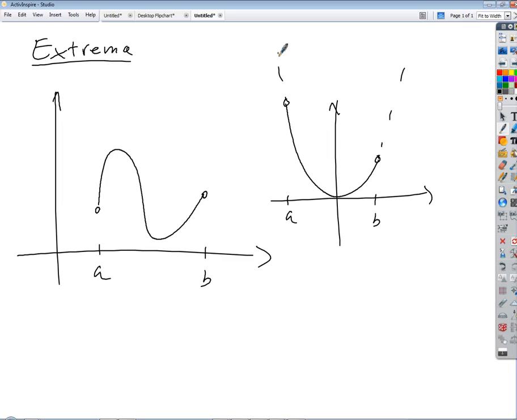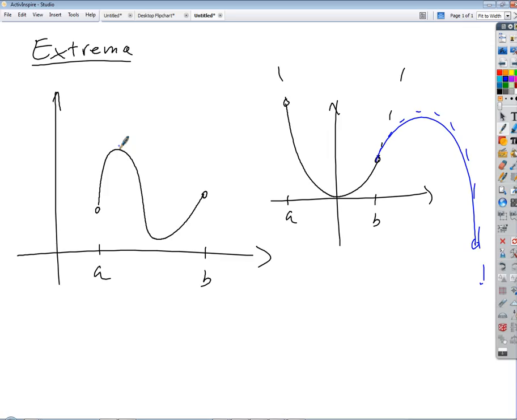If this had been a piece of a cubic function, and the thing would have turned like this and gone down if we kept going, is that a global minimum then? No, it's not, because we could define a different domain. What if we included the domain that went all the way out to there? Now that's no longer the lowest point, right? So think of it this way: a global extremum is mathematical. It depends on the shape of the entire curve. These other things depend on where we're looking. A relative extremum is always a peak or a valley, but an absolute extremum depends on the interval in question.